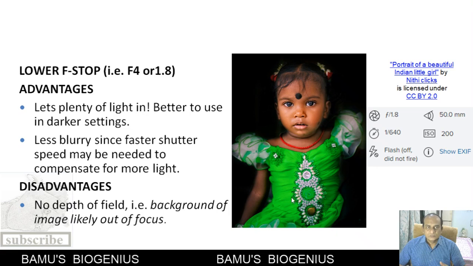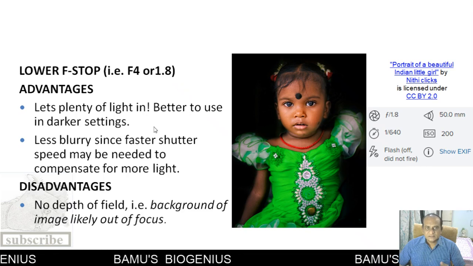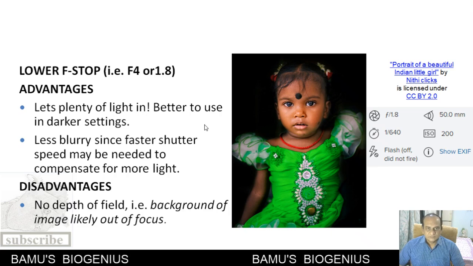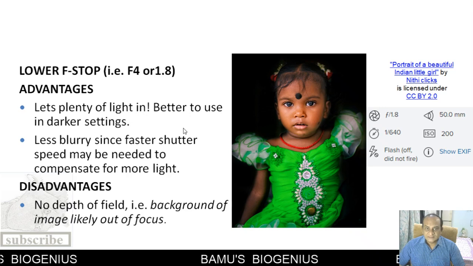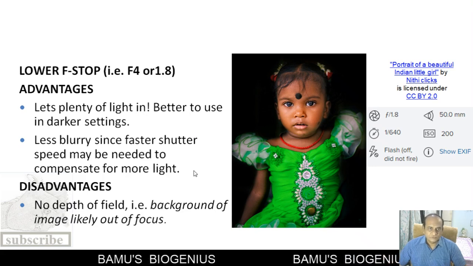Then lower f-stop, as I have told you, if the f-stop is 4 or 1.8, you can see the advantage is that as the aperture is larger in diameter, plenty of light is available for that particular photograph. So this can be used in darker settings also. If there is no light, or very little light in those conditions, we can use this and we can photograph.